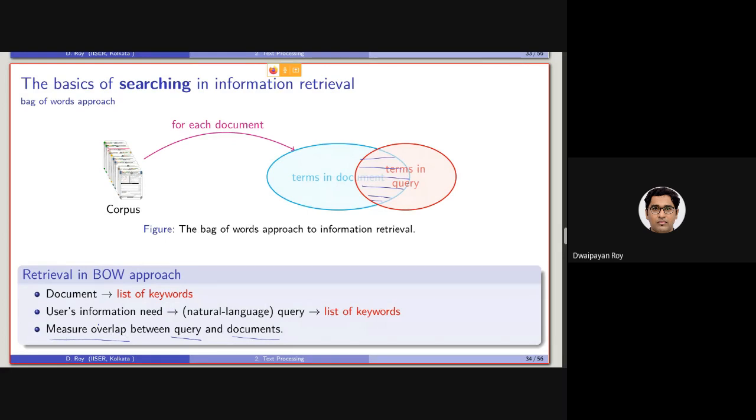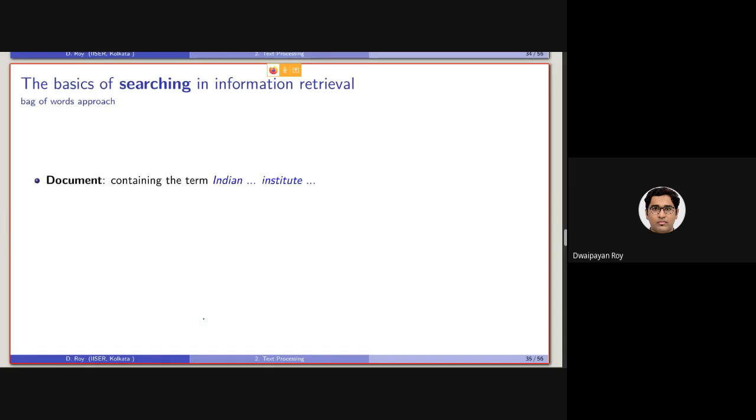So we need to have a mechanism to measure this overlap in a methodical way, such that certain basic criteria are fulfilled. Let's consider a scenario where the document contains certain terms.